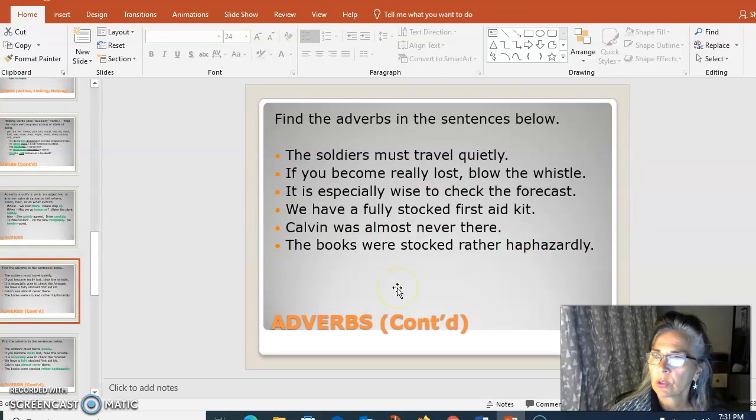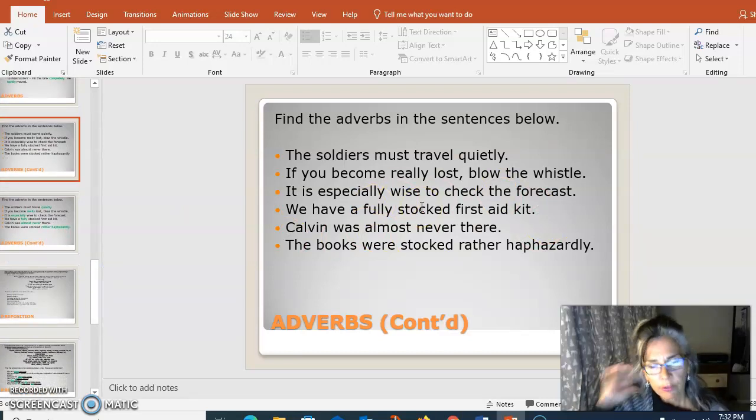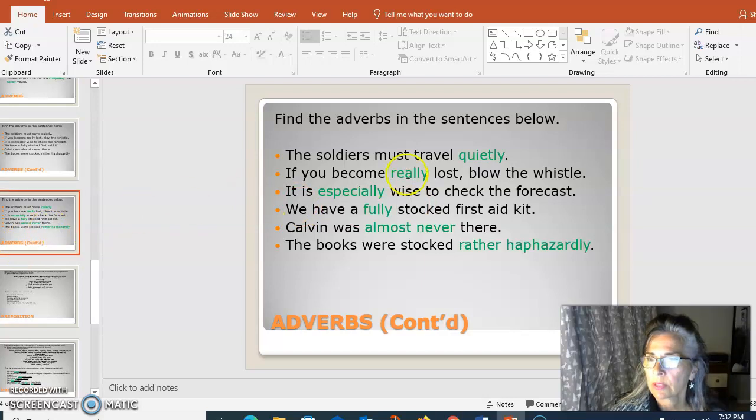All right. Let's find the adverbs. The soldier must travel quietly. I'm just going to read these with you. If you become really lost, blow the whistle. It is especially wise to check the forecast. We have a fully stocked first aid kit. Calvin was almost never there. The books were stocked rather haphazardly. So these all give us practice in adverbs that modify not just verbs, but also adjectives and other adverbs. So let's go to the next one.